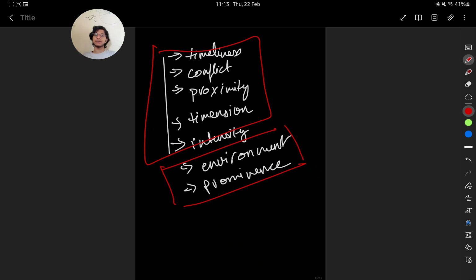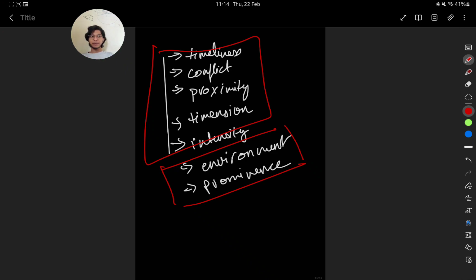But an incident causing the death of 500 or 5,000 people, like the Israel-Palestine or Russia-Ukraine wars, with many people dying, comes to the front page no matter what. Then there is intensity, how intensely the thing is happening. Intensity plays a very big role.